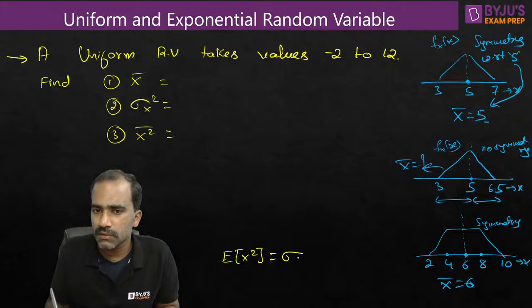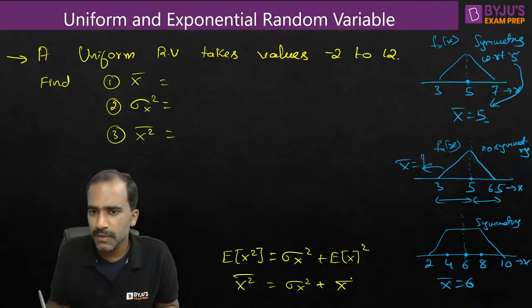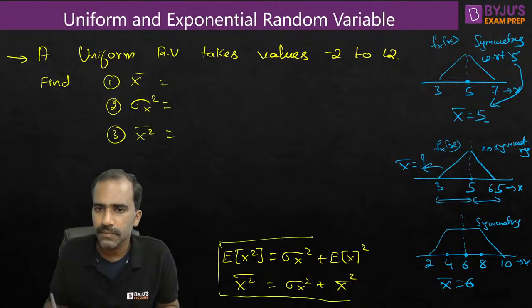Expectation of x square is equal to sigma x square plus expectation of x whole square. This is one way of writing it. The other way of writing it: x square bar is the mean square value, this is the variance, plus the mean, x bar, whole square. This is the relation you should already be knowing, right? This is AC power. This is DC power. This is total power.